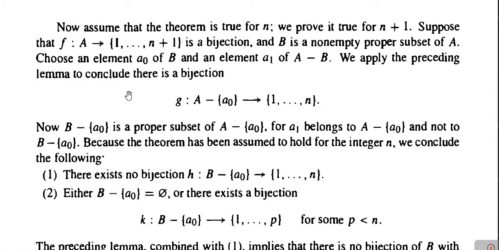As we have shown in the proof of Lemma 6.1, here also we will get a bijection G between the set A minus singleton A0 and the set 1, 2, 3 up to n.